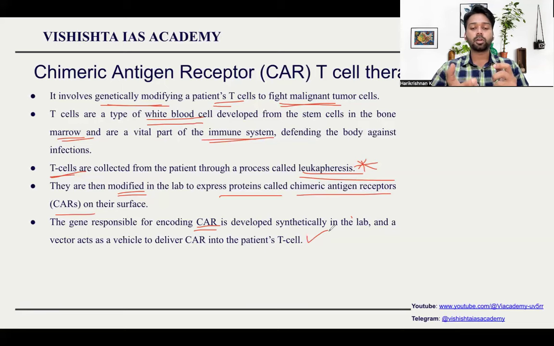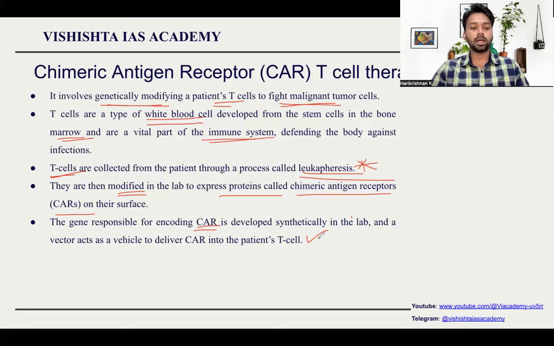How do they modify the cell? They will introduce a bacterium inside the cell. This bacterium will carry the DNA or RNA that will modify the T cell. So once the DNA gets modified, they will inject the cell back into the body of the person, and this T cell will start acting against the cancer cell. So the cancer will be cleared.